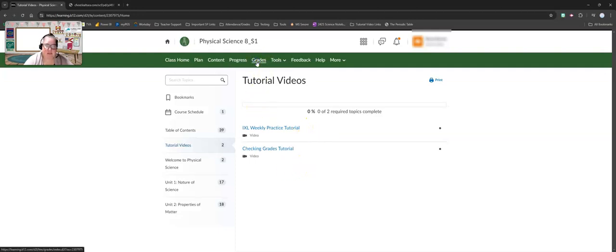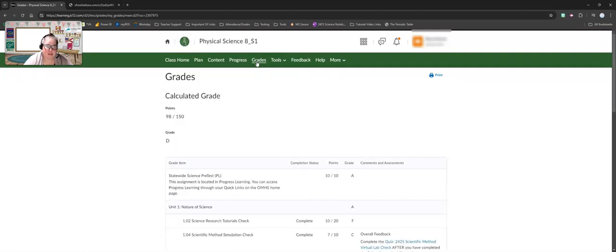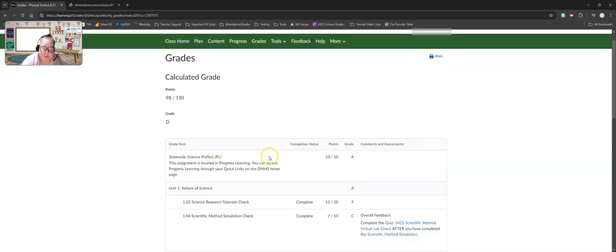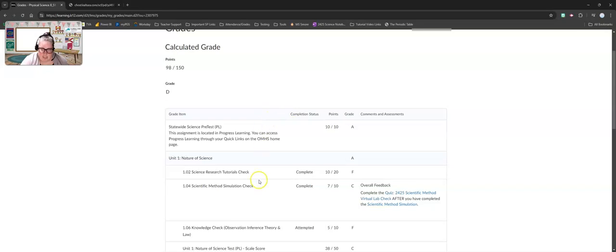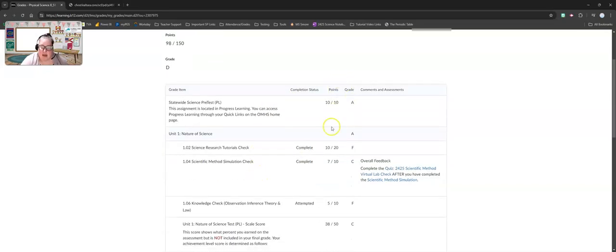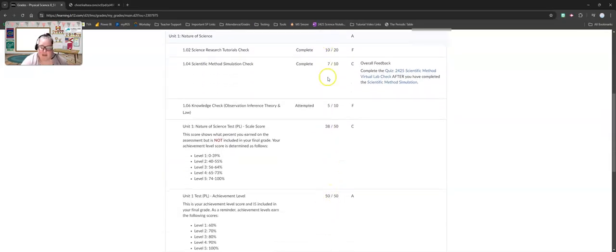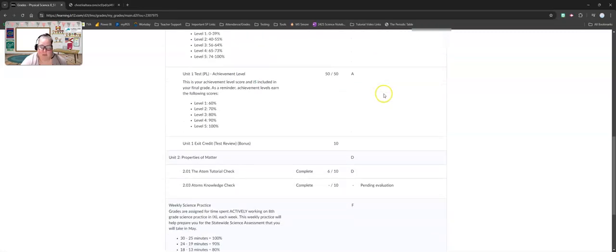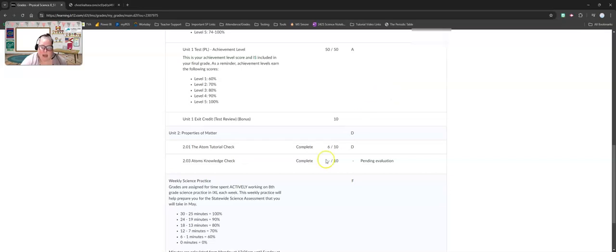All right, so now that I have told you about those tutorials, let's go ahead and look at grades. This is an example of what your grades tab will look like. For this particular student, they've completed different assignments. I will provide feedback if something is missing, and there will be links for you to do. Please do not pay attention to this complete column.